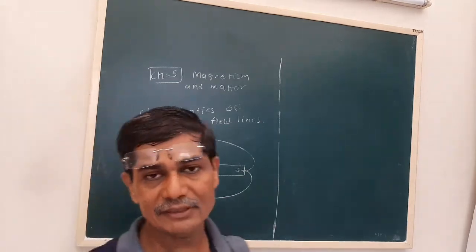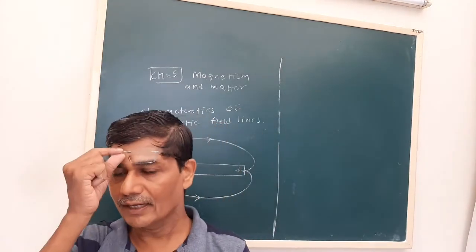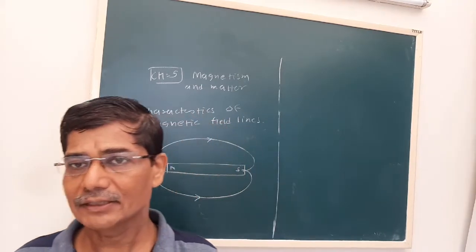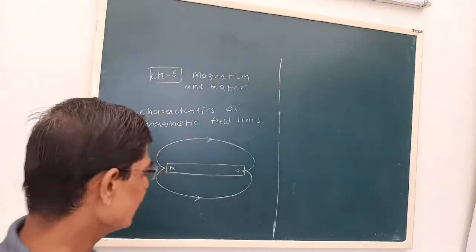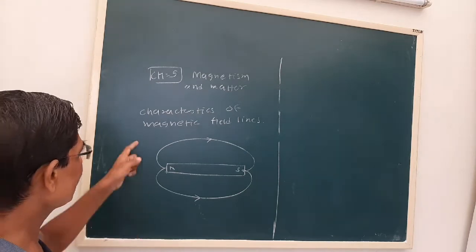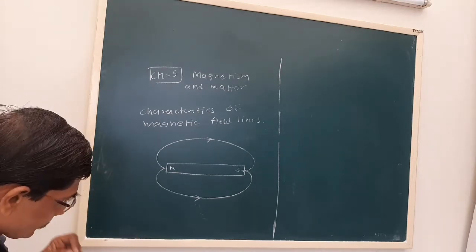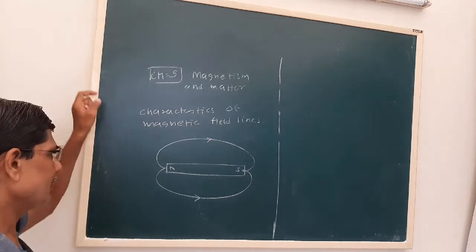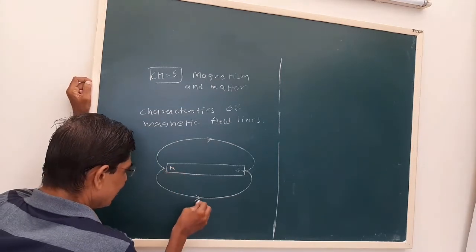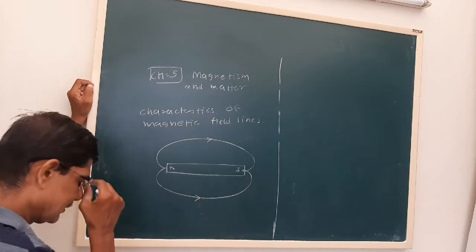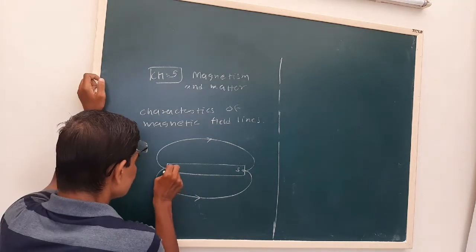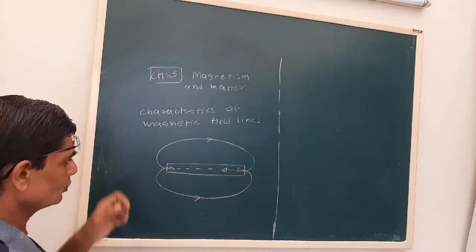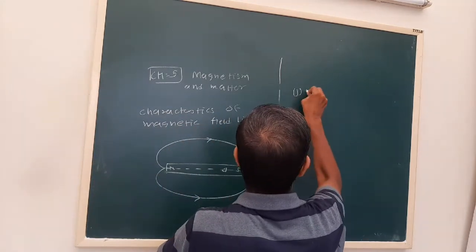In the first lesson we studied that electric field lines do not form closed loops. But the important property of magnetic field lines is that they form closed loops. Outside the bar magnet, it is from N to S. So inside it will be from S to N.